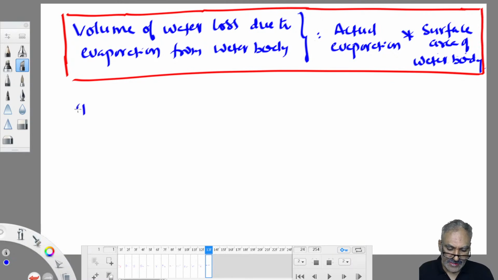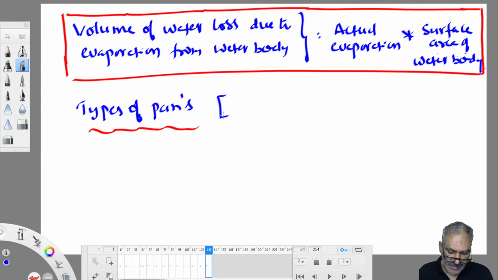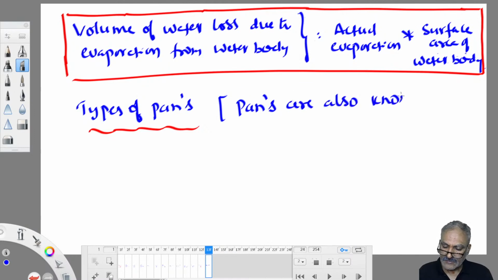Now I'll give you different types of pans we use for measurement of evaporation loss. These pans are also called evaporimeters, because they measure evaporation. Rainfall measurement devices are called rain gauges; these are evaporation gauges, technically called evaporimeters. Pans are also known as evaporimeters.